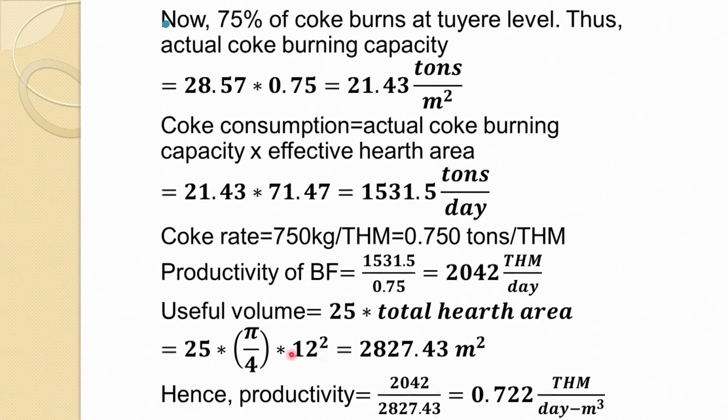That should be meter cube, because it is a volume. So the productivity would be 2042 divided by the useful volume, which gives 0.722 ton of hot metal per day per meter cube. This is the productivity in ton hot metal per day per meter cube.